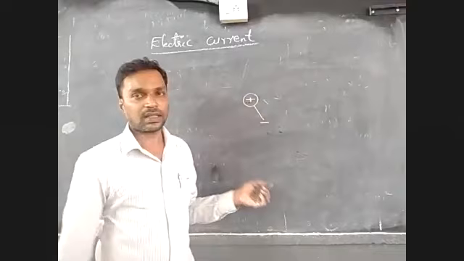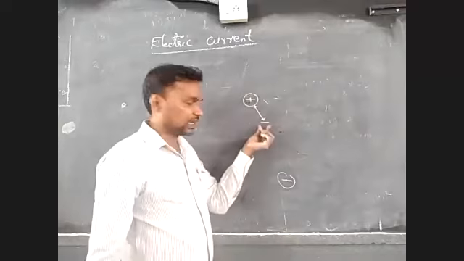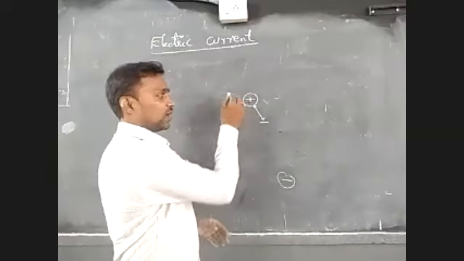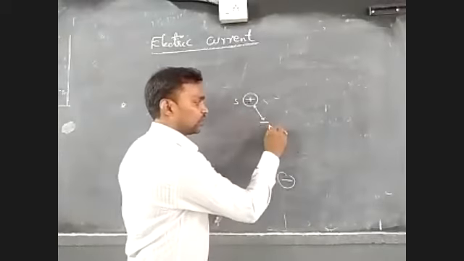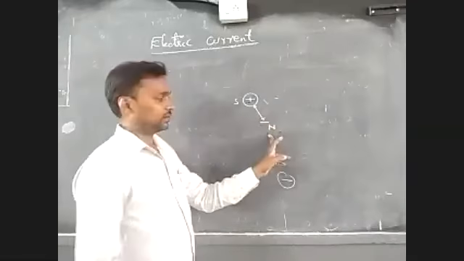Why? The reason, think, this is a positive charge, this is a negative charge. In magnetism also you can take. Suppose this is a south pole, an isolated pole. If you bring a north pole here, they will attract or repel. Definitely they will attract.